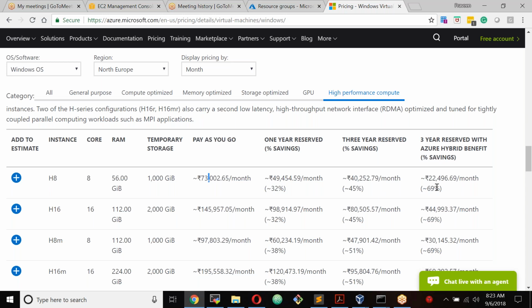But if you go with a 3-year reservation, it's costing you 22,000, which is only 69% savings. But in East US, you will save almost 80%, and that is costing you 17,000. So region to region pricing will vary. Operating system to operating system, or image to image, the pricing will vary. And also the type of pricing model: if you go with pay as you go, it would cost you more, but you have the flexibility to choose when to start and when to stop. With 1 year and 3 year, you will save more, but you have to reserve it for at least 1 year or 3 years.